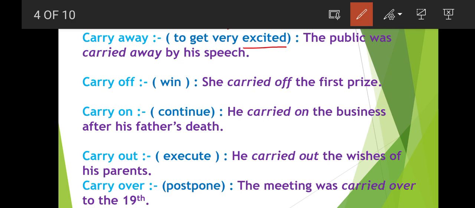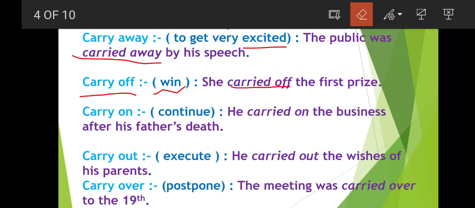So the public was carried away by his speech, means the public got very excited, very enthusiastic by his speech. Means he delivered that speech and everyone got very keen. Next, carry off. Carry off means to win anything. So she carried off the first prize means she won the first prize.